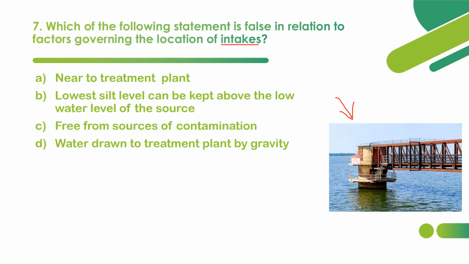So what is that factor which is false in relation to location of intakes? Whether it is near to treatment plant or not, whether the lowest silt level can be kept above the low water level of the source, whether the source is free from contamination, or whether water is drawn to the treatment plant by gravity.